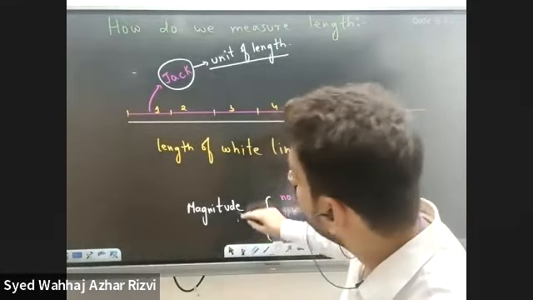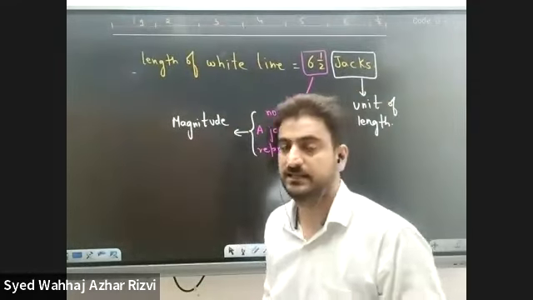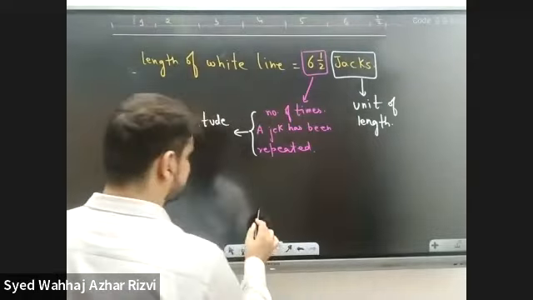So what do we do when we try to measure something? We need two things.